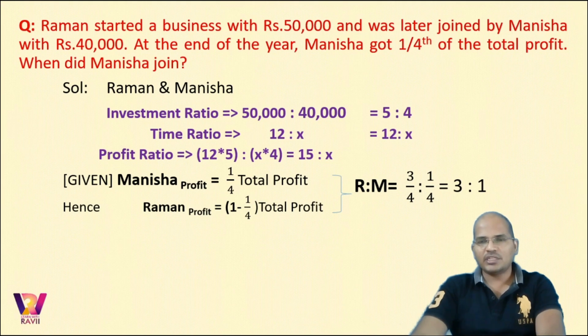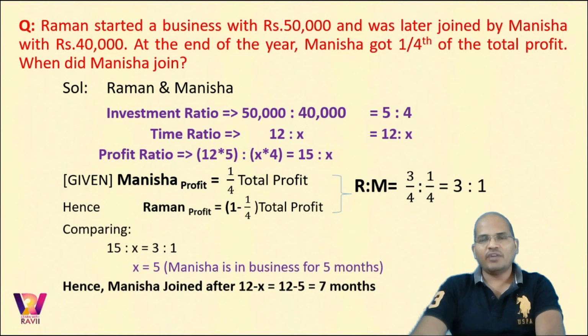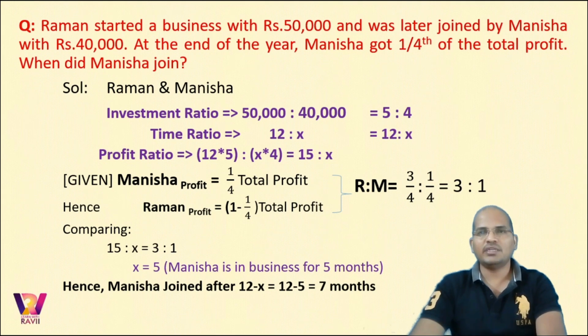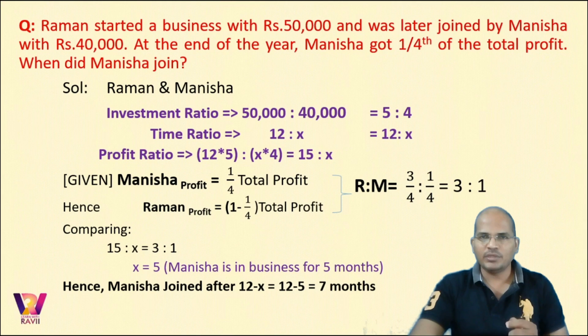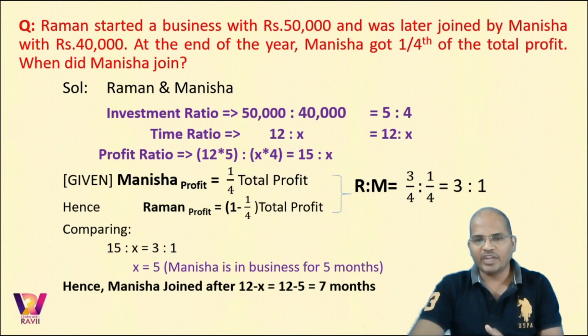Now compare this 3 is to 1 to the obtained profit ratio and we get the value of x as 5. Now what does 5 indicate? That x indicates that Manisha is in the business for 5 months. As the maximum time is 12 months, out of 12, Manisha is there for 5. It means that Manisha joined after 12 minus 5, 7 months.